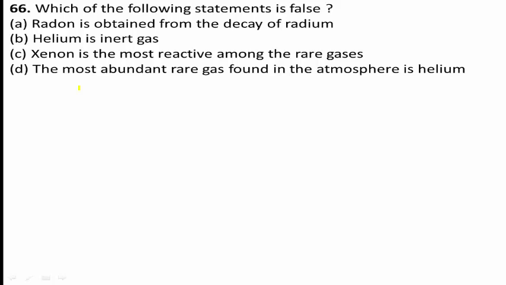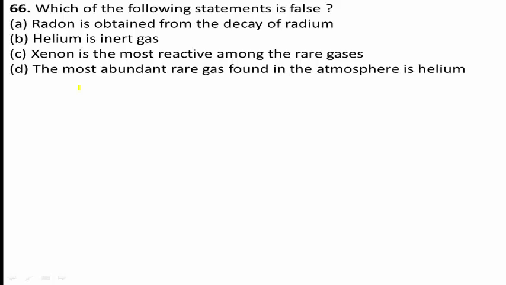Yes, xenon is the most reactive among the rare gases. It is a right statement because the conversion of Xe to Xe+ takes approximately 1170 kilojoules. Ionization energy is 1170 kilojoules. Because of this, it is a highly reactive substance.